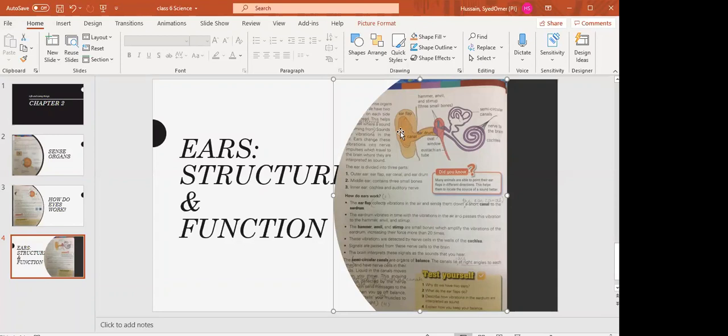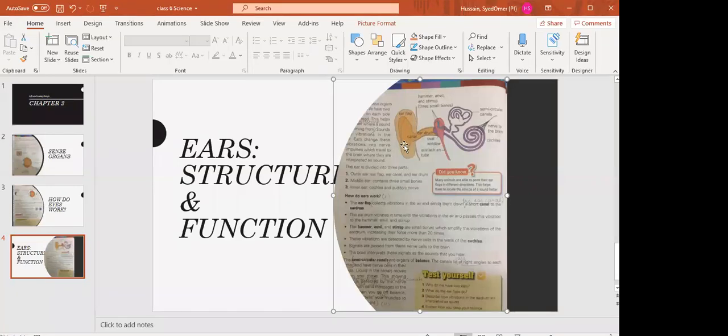Like I'm speaking now and you are hearing me. How can you hear me? Because of the sound waves. The sound waves are traveling through the air, entering our ears, and passing through the ear towards the inner ear. So this one is the outer ear.